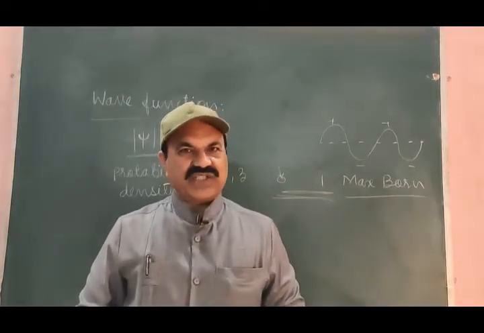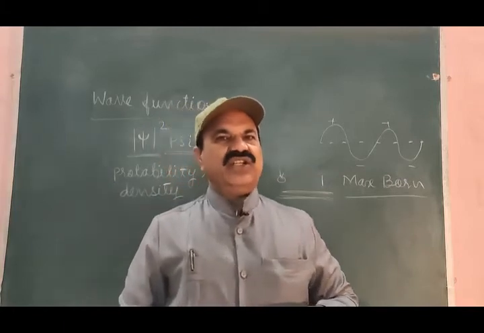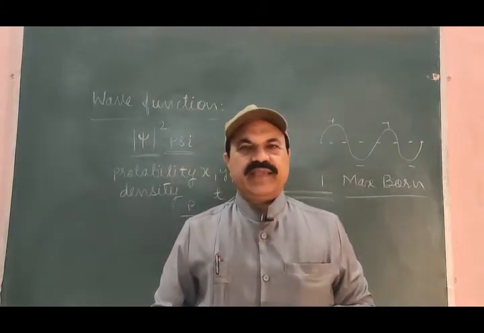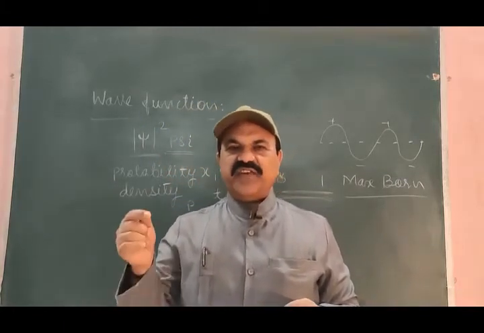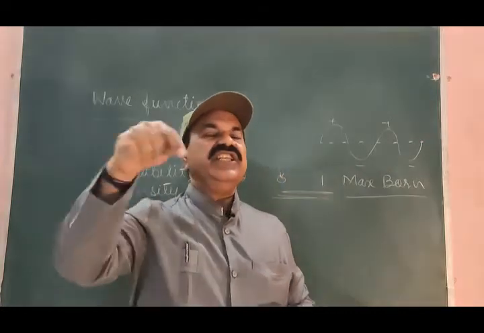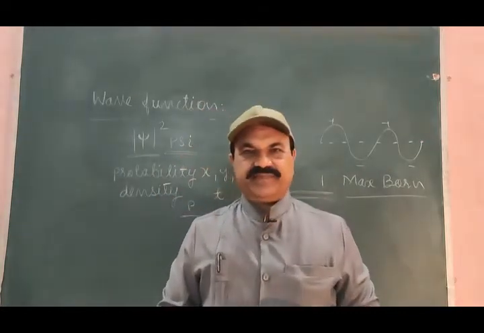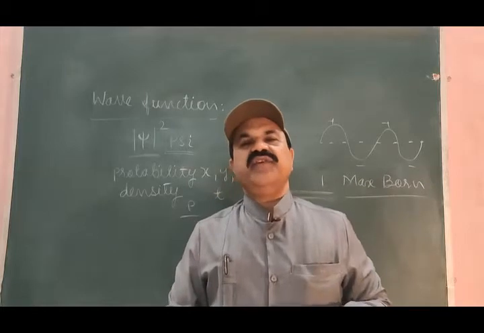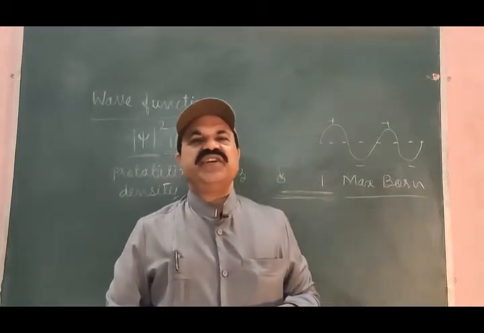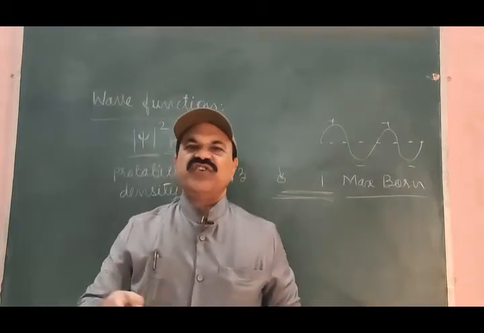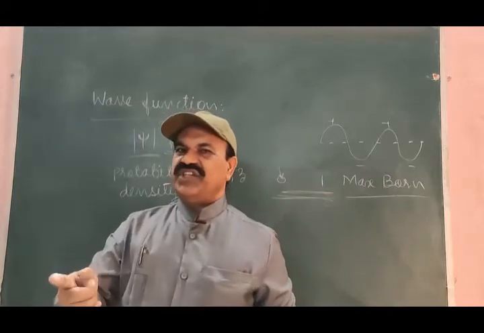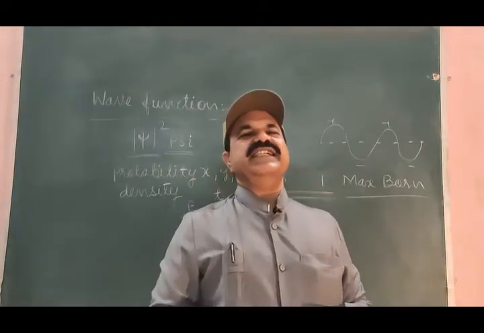De Broglie waves are known as matter waves. It means that the de Broglie wave is associated with the electron in motion. As the de Broglie wave is associated with the electron in motion, a wave function psi is associated with that de Broglie wave.